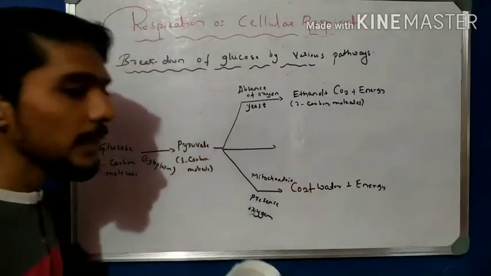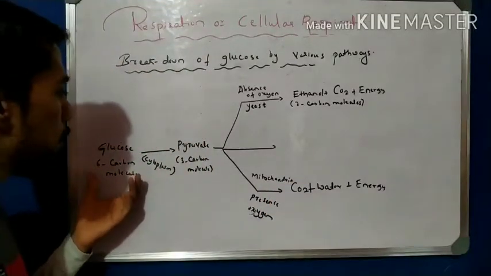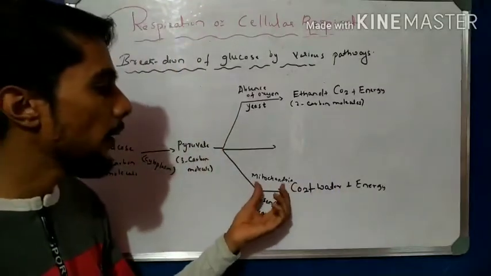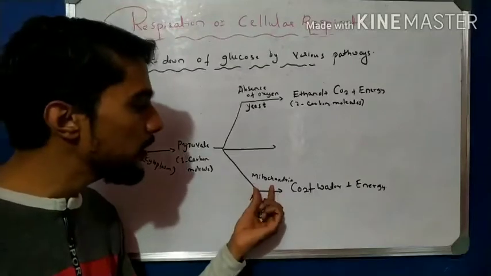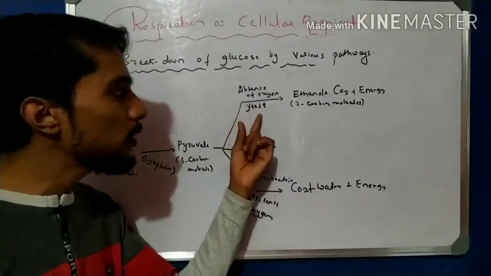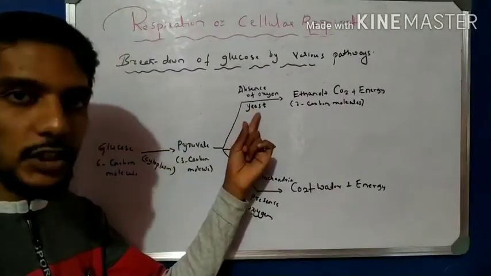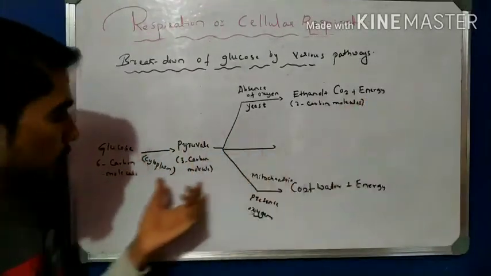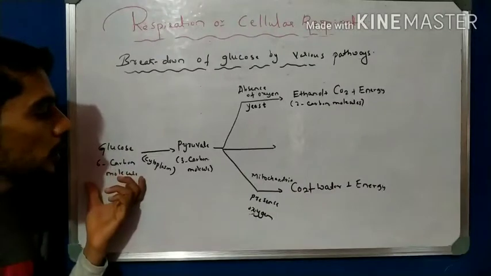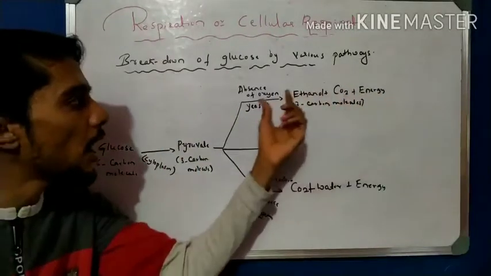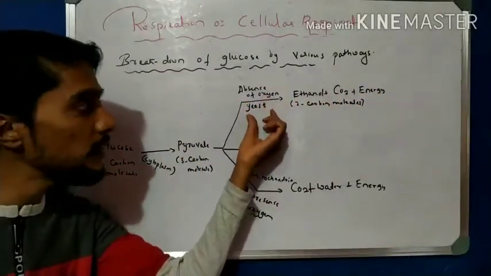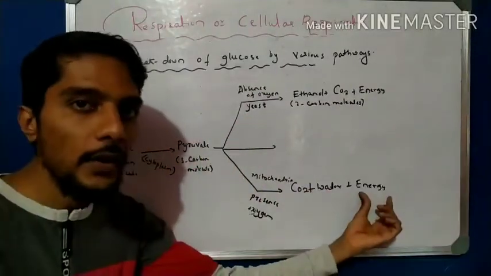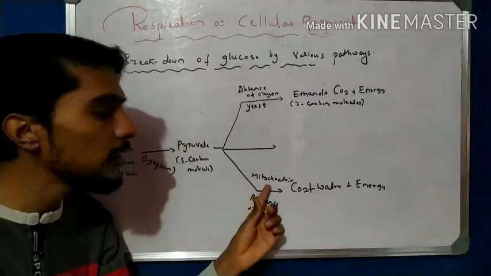You have to remember that the conversion of glucose, that is pyruvate, into energy in the presence of oxygen takes place in the mitochondria, right? In the absence of oxygen, it takes place in the yeast, right? Observe, glucose is broken down into energy in the absence of oxygen in the yeast, and glucose is broken down into energy in the presence of oxygen in the mitochondria.